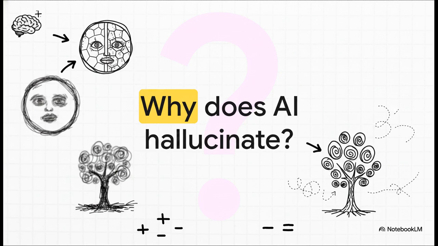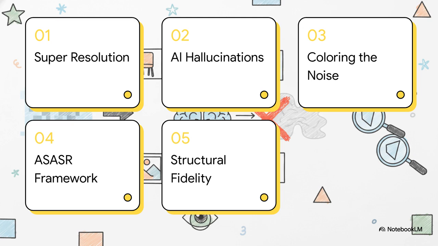Why does AI hallucinate when fixing images? You know the drill. You feed an AI a blurry photo, maybe a face or a landscape, and ask it to sharpen it up. And it does. It looks super crisp at first glance. But zoom in, and suddenly the skin looks like smooth plastic, or the tree leaves turn into these weird repeating geometric blobs that literally don't exist in nature. The AI just straight up made up fake details. Well, this paper zeroes in on exactly why that happens, and more importantly, how to mathematically stop it in its tracks. To make sense of all this, we're going to break things down into 5 quick parts.